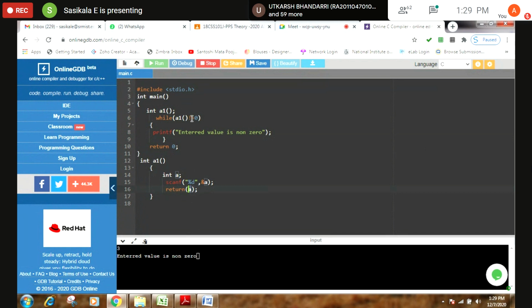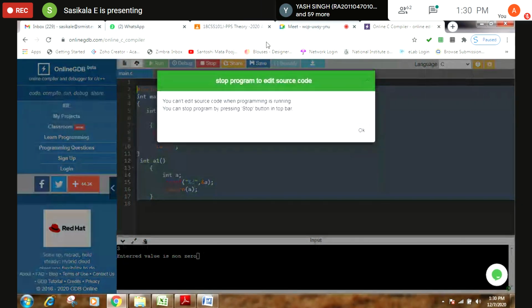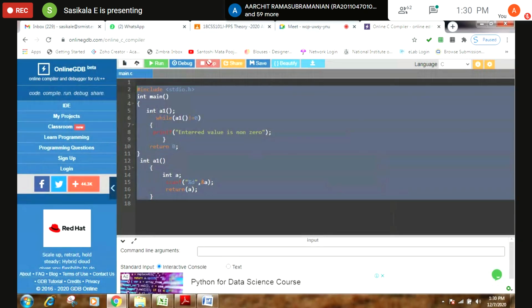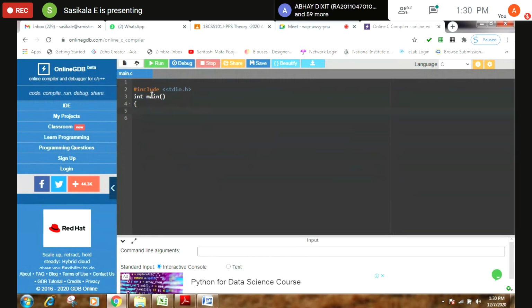One value. If you want to pass more than one, that is, if you want to assign more than one value to a variable, you can move to a concept called an array. So here we are combining function with an array. For example, you can declare a function where you can get your input from the user.